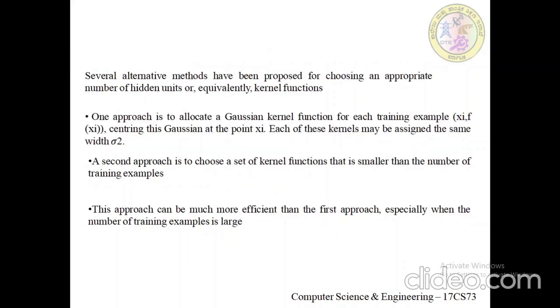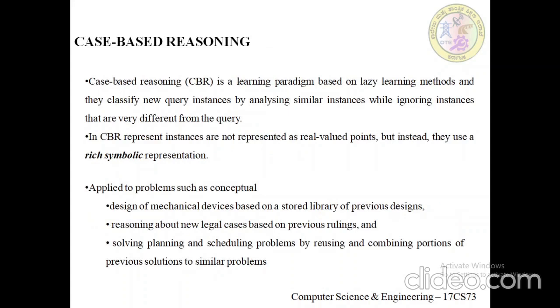Let's move on to the next topic, case based reasoning. The instance based methods we have seen, the k nearest neighbor and locally weighted regression, share three key properties. The first is that they are lazy learning methods, because they defer the decision of how to generalize beyond the training data until a new query instance is actually observed.